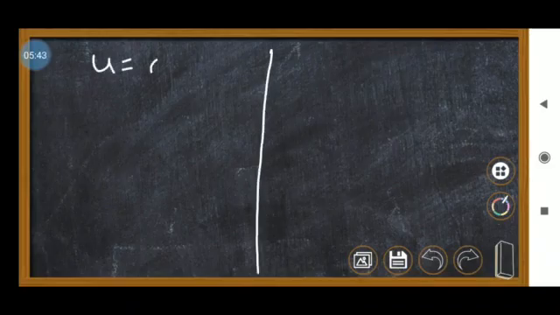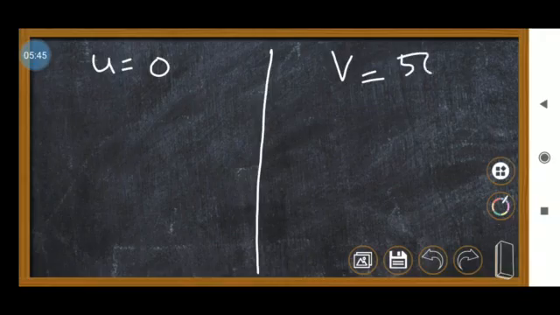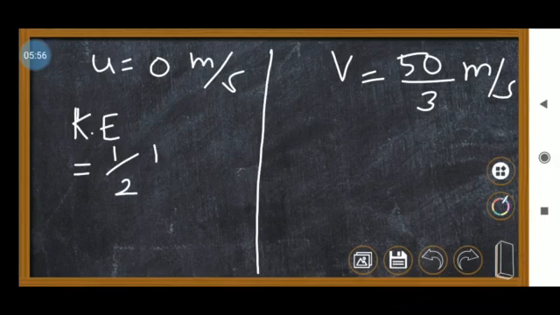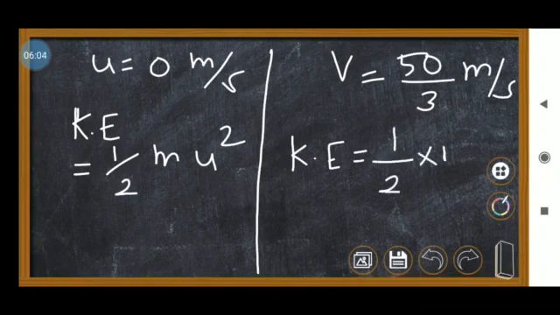First one. The car is moving, that means motion, so that energy is equal to kinetic energy, right? Change in kinetic energy means, first, u equal to 0, then v equal to 50 divided by 3 meter per second, u equal to 0 meter per second. So what is the kinetic energy? Kinetic energy of the first case is half into m into u square. Kinetic energy of this case is half into m into v square. Am I right? Mass is constant, mass will not be changing.